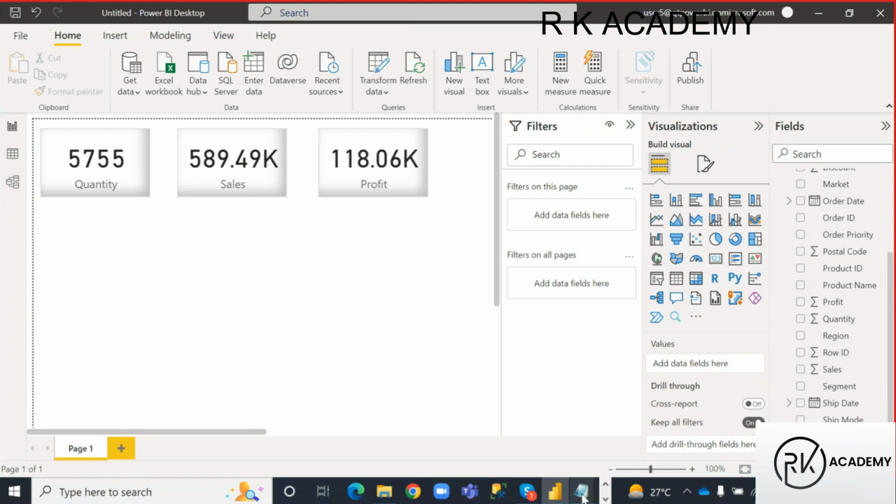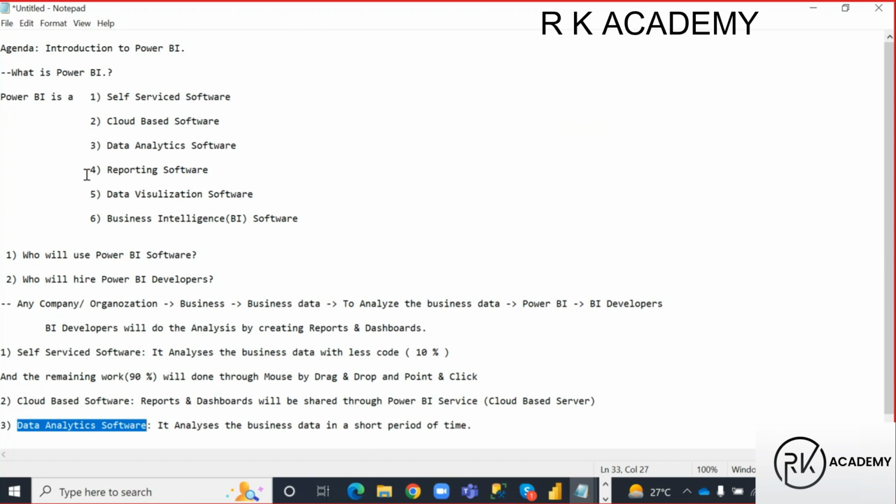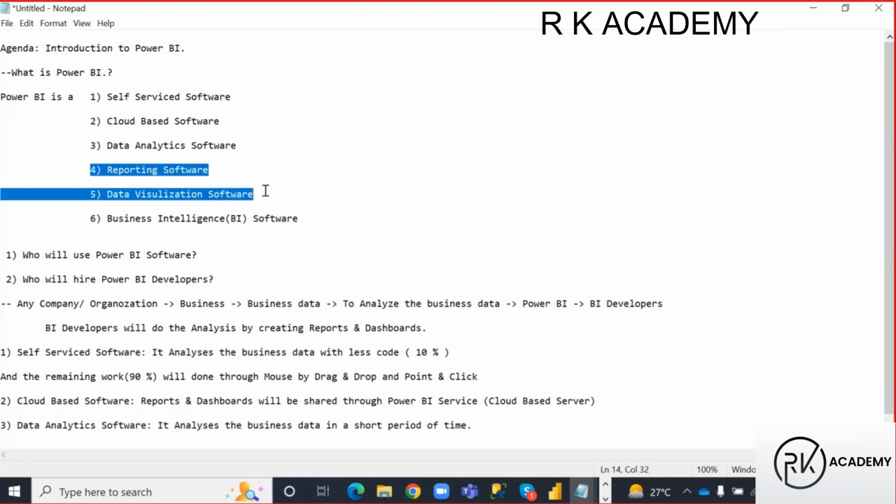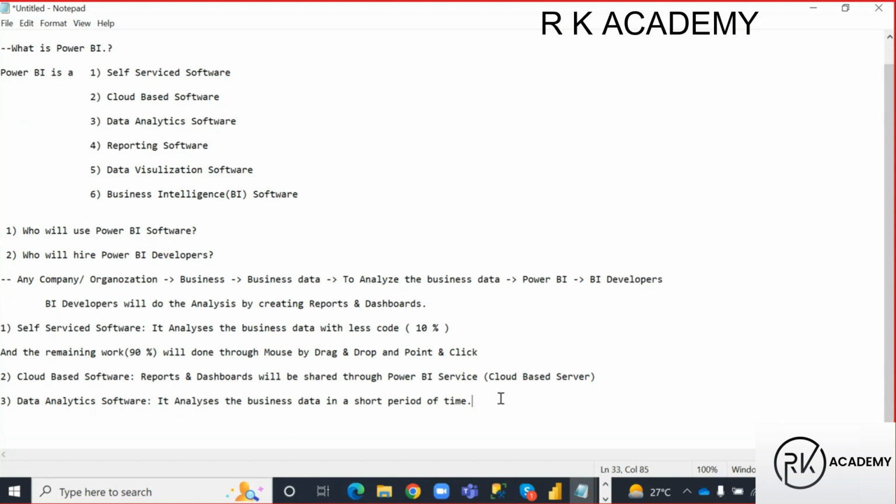Now let us go to the fourth one, reporting software. Let me copy these two, guys. I'll explain these two softwares in parallel, one by one. Reporting software.